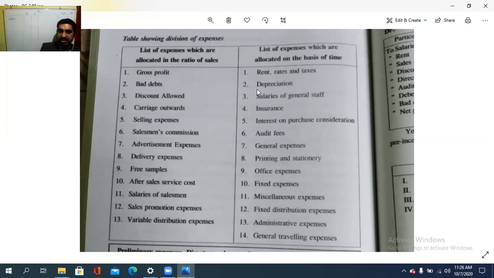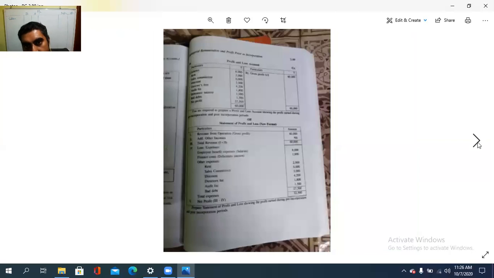While the list of expenses which are allocated on the basis of time is: rent, rates and taxes, depreciation, salary, insurance, interest on purchase consideration, audit fee, general expenses, printing and stationery, office expenses, fixed expenses, miscellaneous expenses, fixed distribution expenses, administrative expenses, and general traveling expenses. So we will look into that.